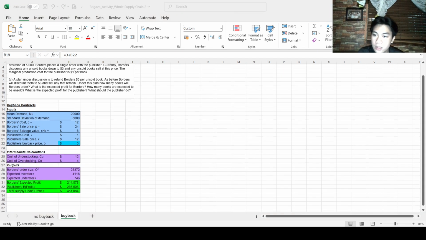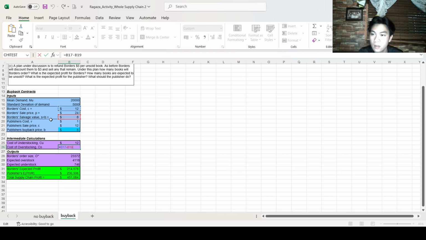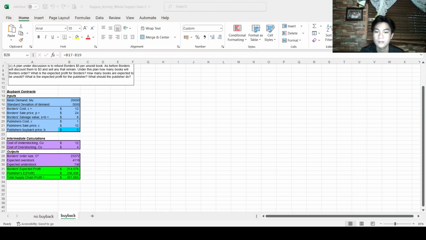While for the intermediate calculations, they have the same understocking as no buyback of $12, but for overstocking they have $4 from subtracting the Borders cost to the salvage value, which will result in $4.